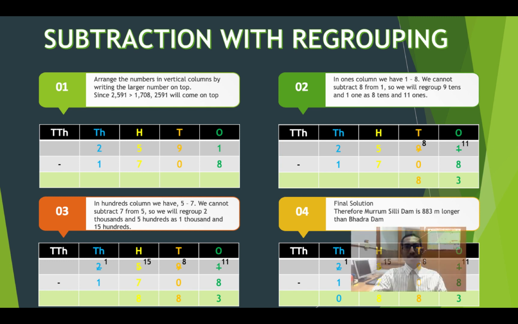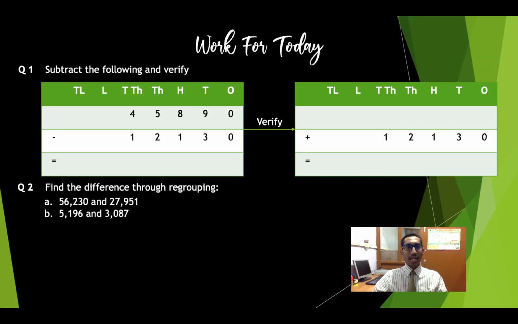Okay, let us look at the work for today, and we will be solving again a similar question as yesterday. For the first question, you will be subtracting 12,130 from 45,890. Okay, and then you will verify your answer. And the next question which you will be solving is finding the difference, which has two parts to it.